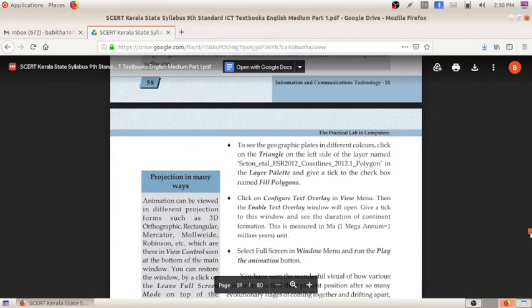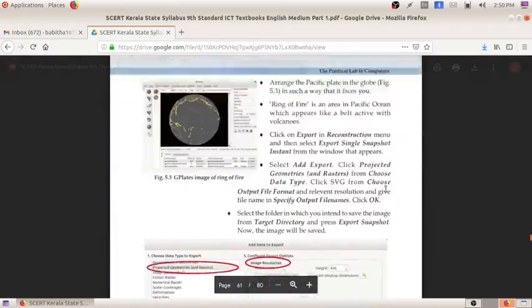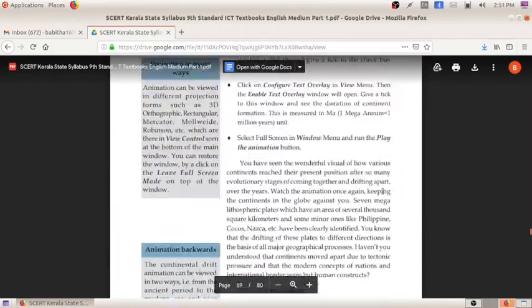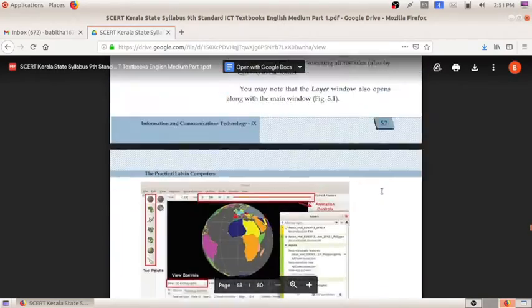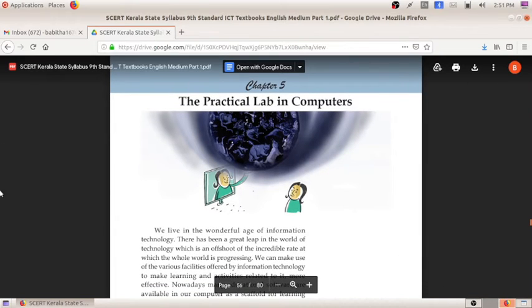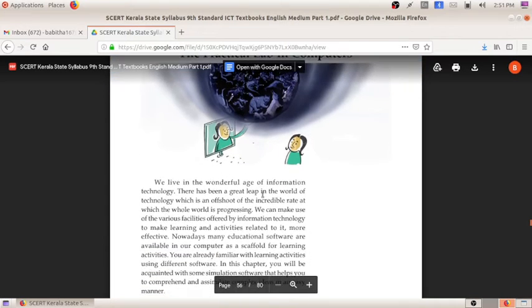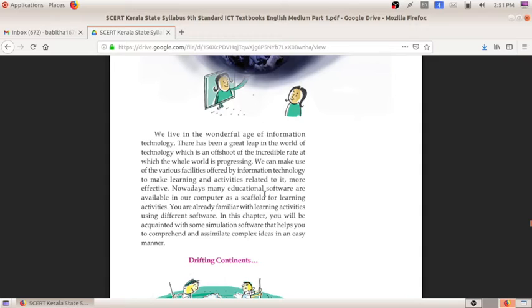Okay, so today we will be moving to the next chapter, and the chapter name is the practical lab in computers. In olden days there was not that much technology.